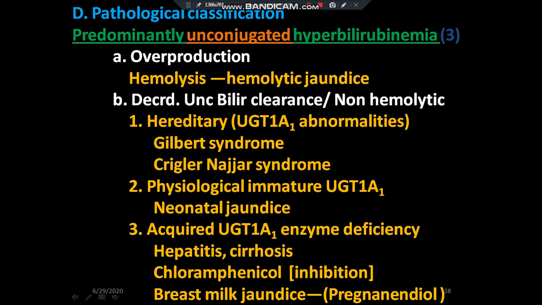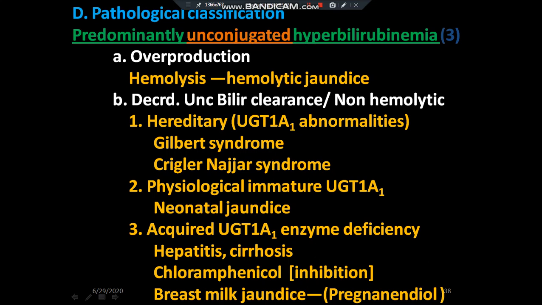Second, due to decreased unconjugated bilirubin clearance, and this is seen in hereditary UDP glucuronyl transferase abnormalities like in Gilbert syndrome and Crigler-Najjar syndrome. Also due to physiologically immature UDP glucuronyl transferase, seen in neonatal jaundice.